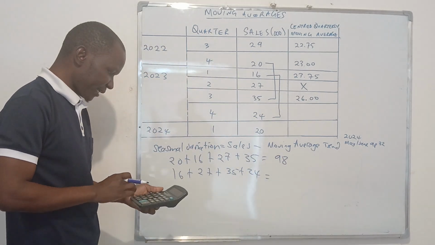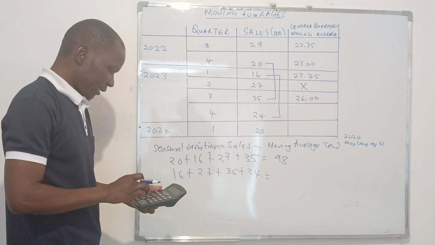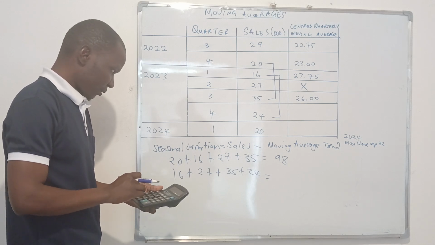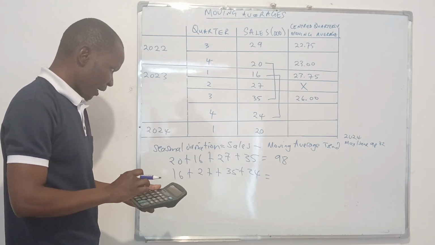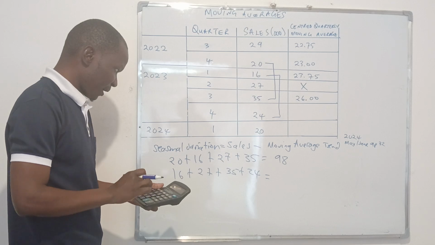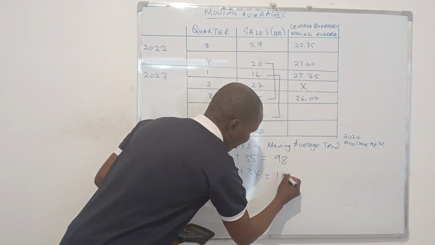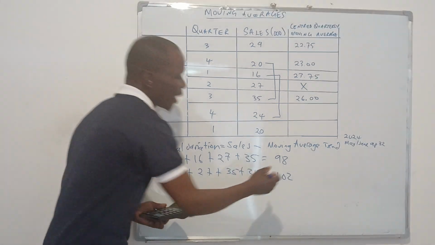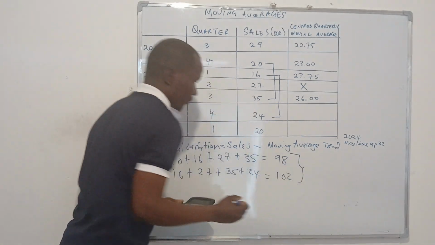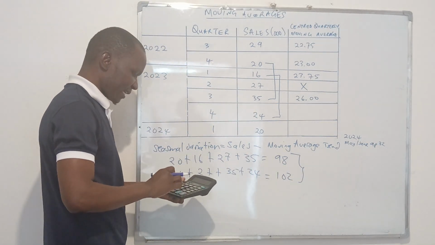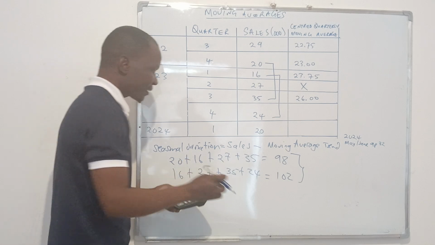And for the other one, it gives us 16 plus 27 plus 35 plus 24. It gives us 102. And what we do now is we add these two. So we say 102 plus 98, it gives us 200.